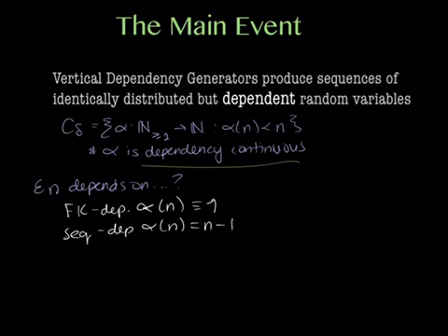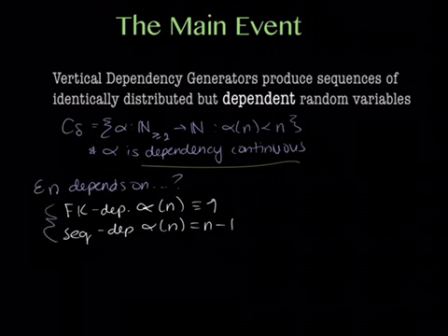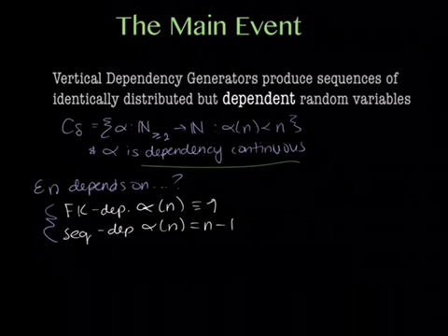Now, any function in this class will generate a different dependency structure, just like these two examples right here generated first kind dependence and sequential dependence respectively. And what was proven in this paper is that any function in this class generates a sequence of identically distributed but dependent categorical random variables. I can guarantee you that any structure that you come up with a function in this class retains that identically distributed property we mentioned before.